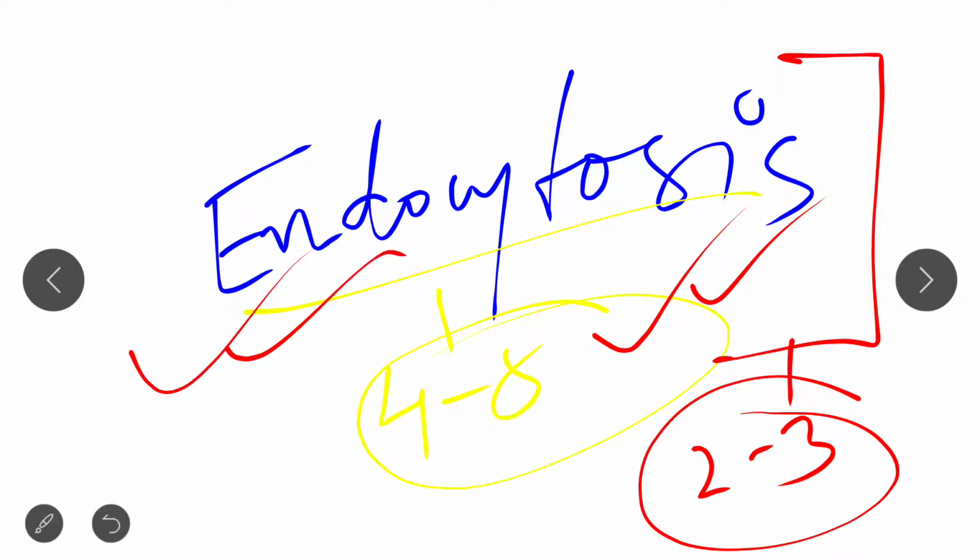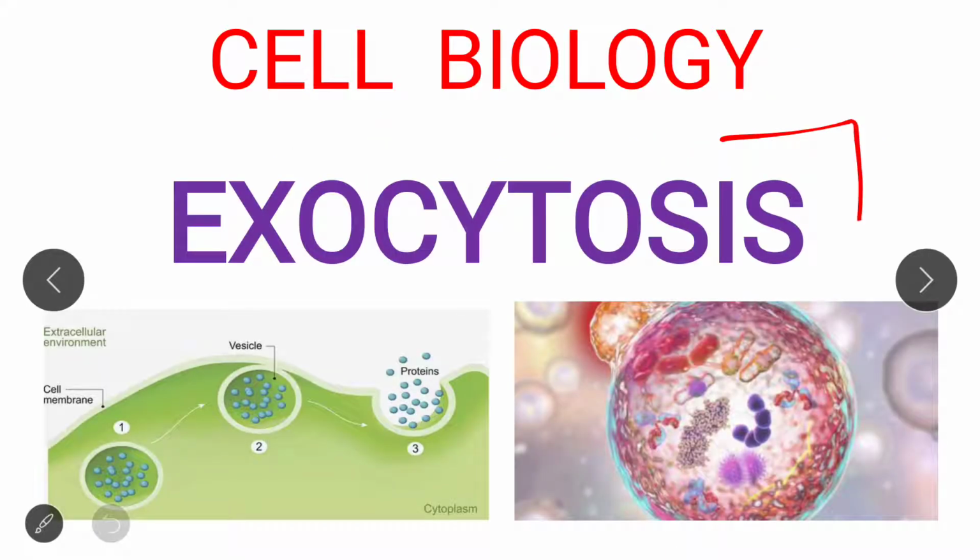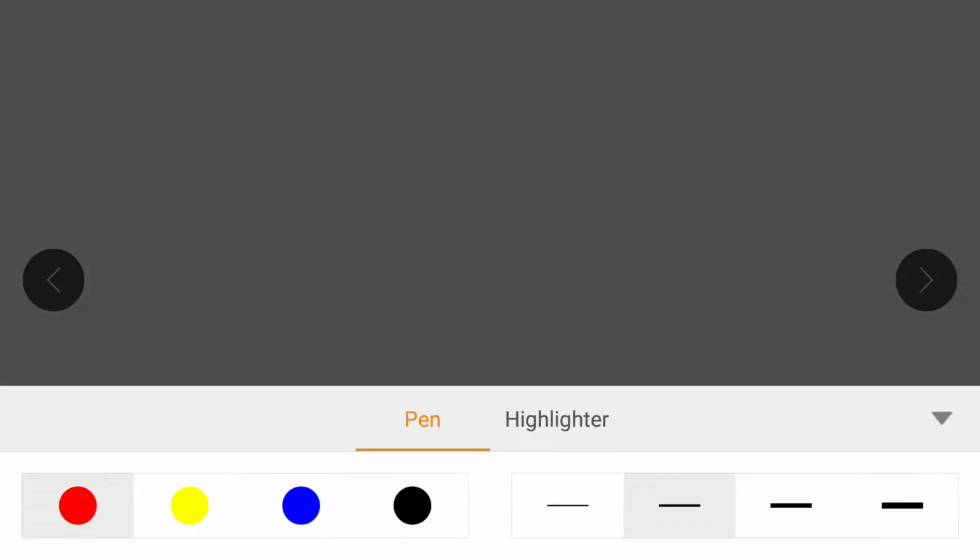I already completed the whole topic of endocytosis. Today I will discuss exocytosis, and after this discussion, this whole topic of exocytosis and endocytosis will be completed. So let's start. What is exocytosis? First of all, I want to give you a concept.